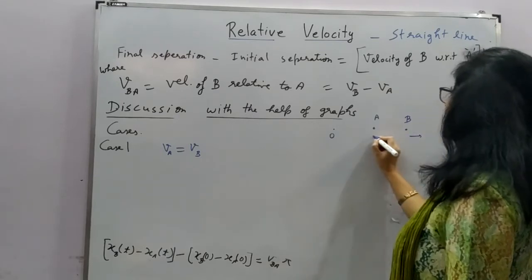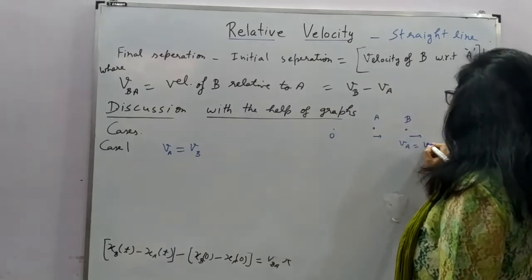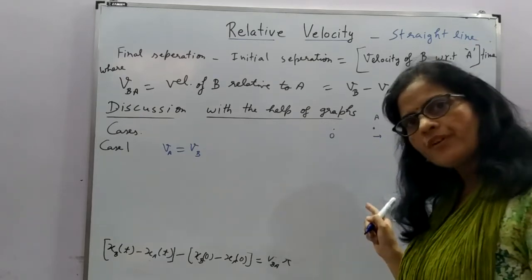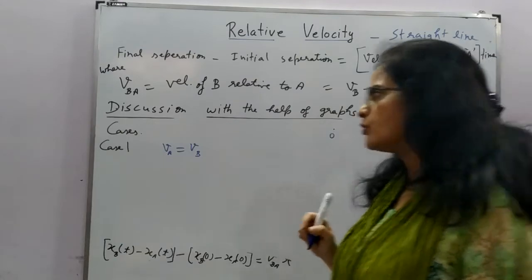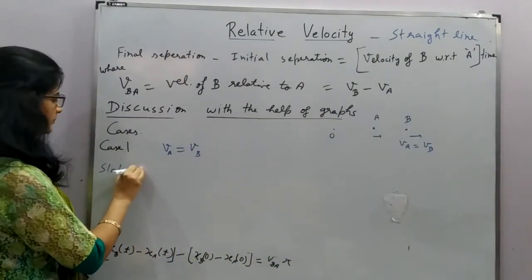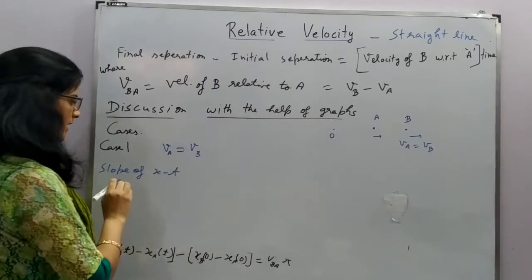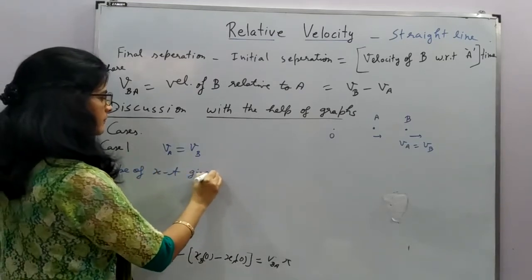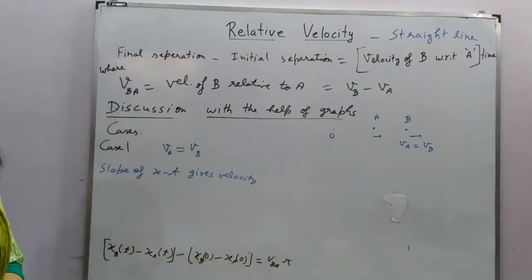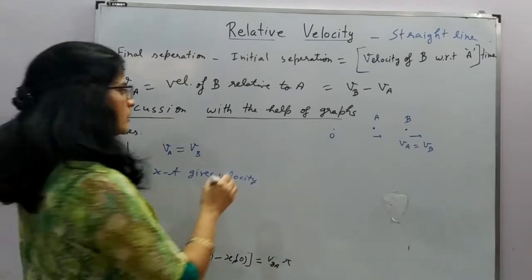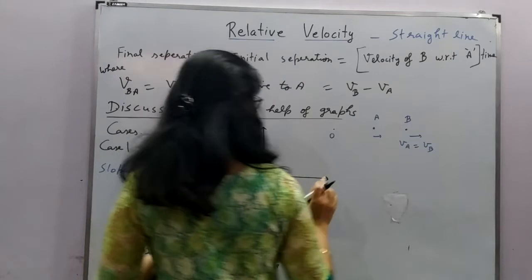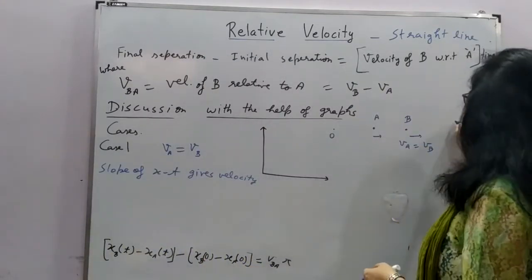If both are moving with same velocity, what will happen? We are talking about uniform velocity case. So how to find the velocity from position time graph? Slope of position time graph gives velocity. We know that, right? And we have to draw both the graphs for relative motion case.